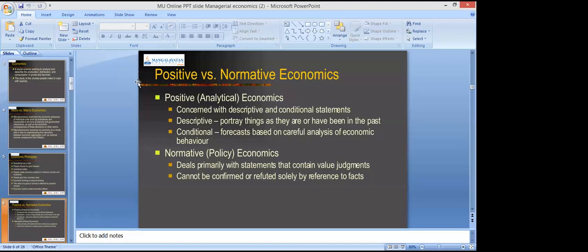For example, there are certain factual variables, right? Like inflation. Inflation is basically a general rise in the price level, right? So basically it is a problem of the whole country. It is basically the problem of any economy, right? So no country wants to have inflation in its economy, right?